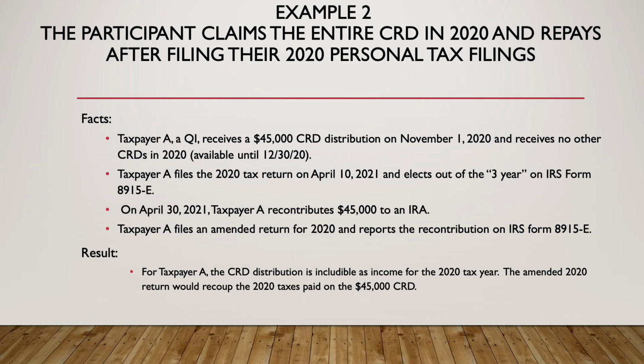In that case, taxpayer A would file an amended return for 2020 and report the recontribution on Form 8915-E. So basically, the CRD is included as income for 2020, and then the amended return would recoup the 2020 taxes paid on the CRD.